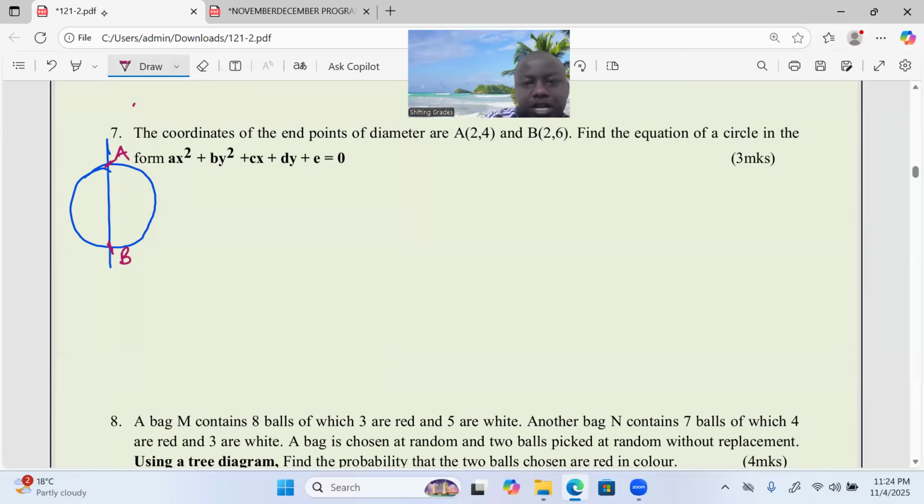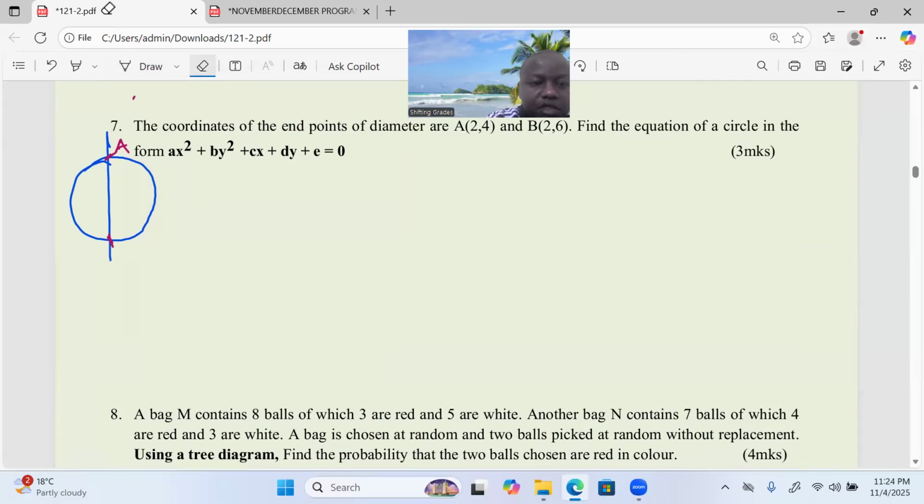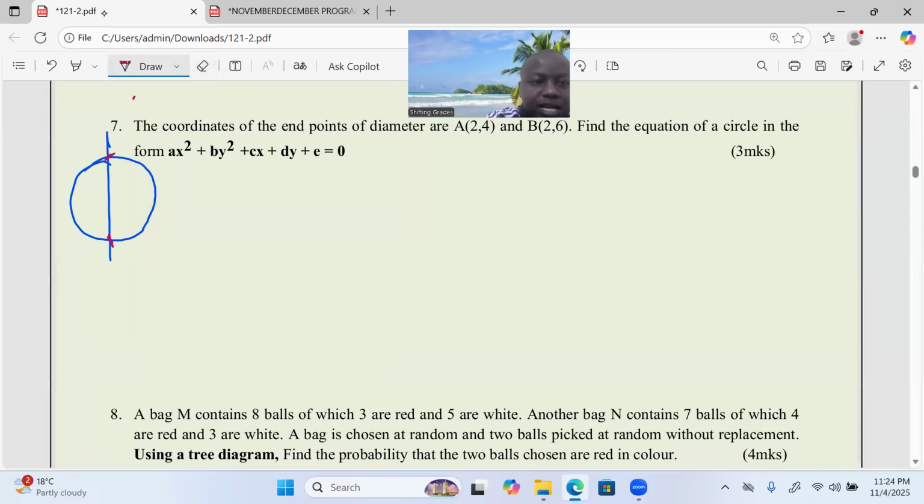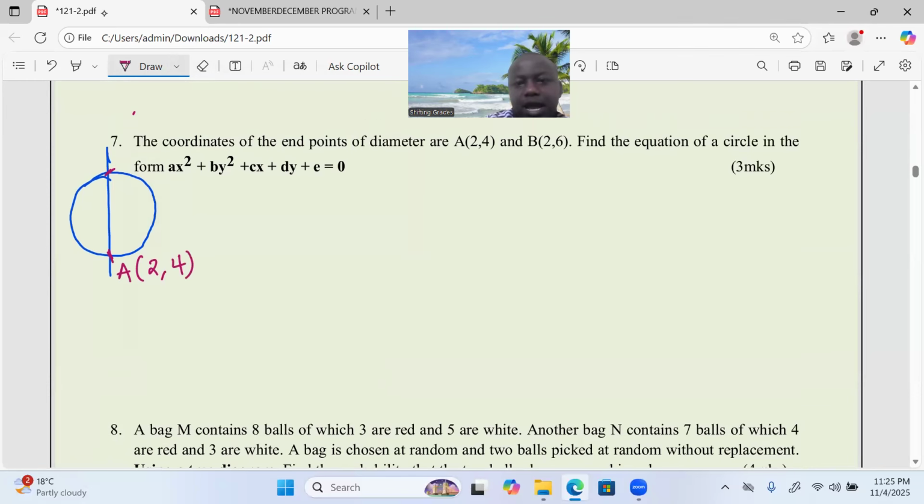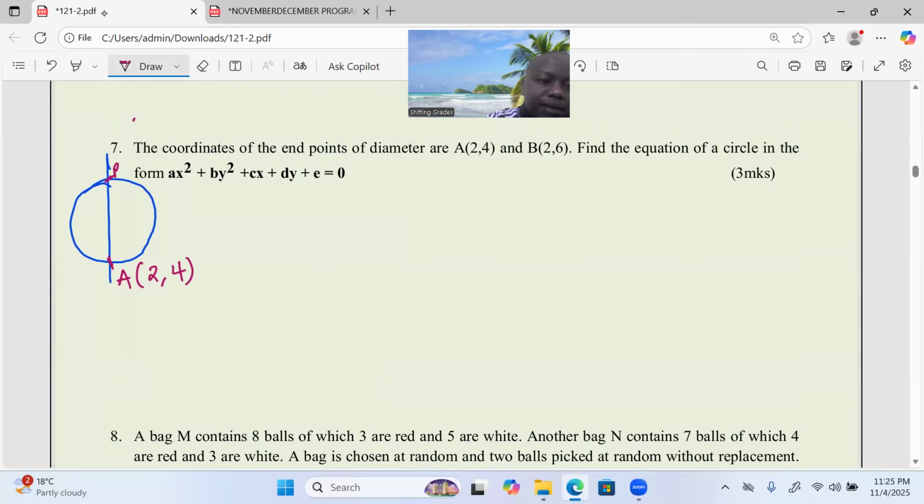Now we have the coordinates of A and B. Think logically. Though we are not drawing to scale, A should be here as coordinate (2, 4). Then B is up there as coordinate (2, 6).